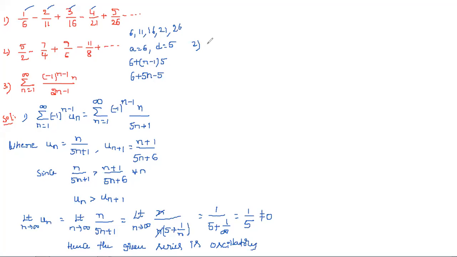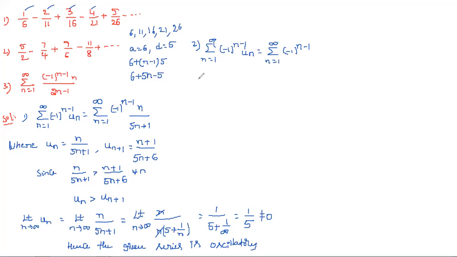Second one: summation n equals 1 to infinity, minus 1 whole power n minus 1, un. So what about the nth term?